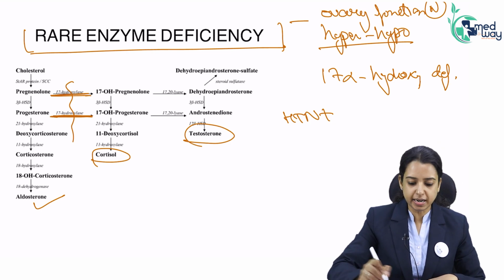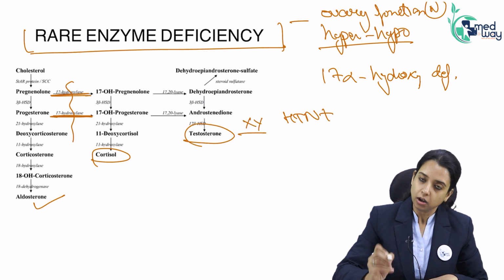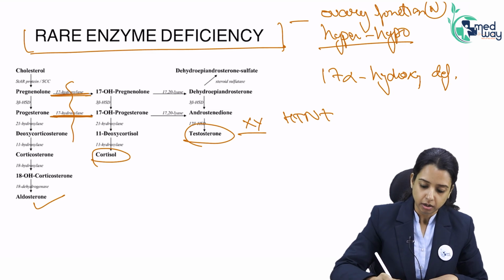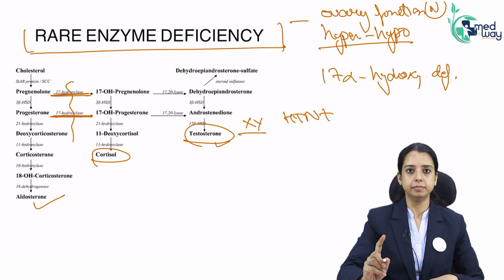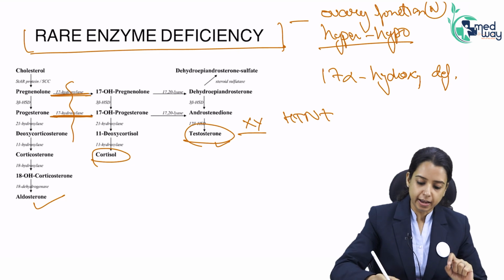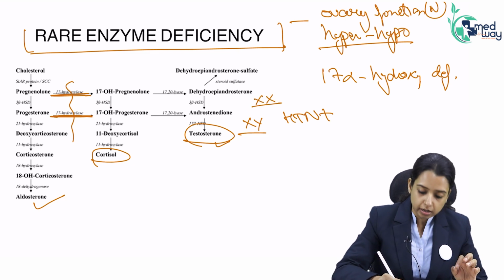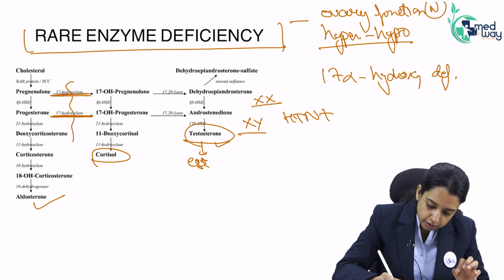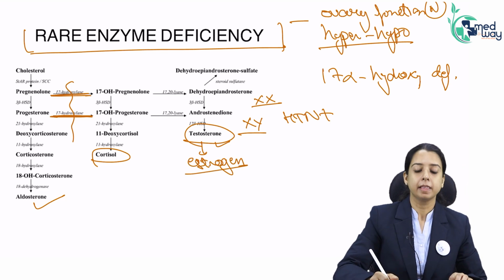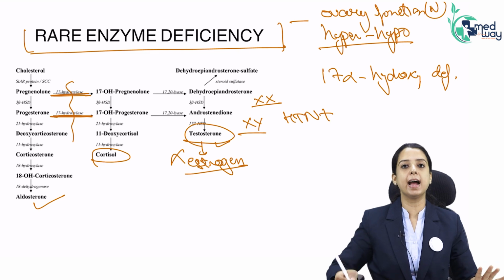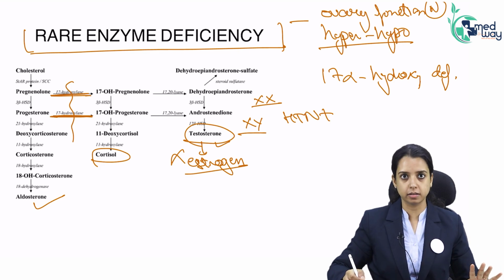No androgen, no testosterone. If it's XY, gonads are functioning normally, remember. So testosterone will not be there. Gonads are functioning. If it is XX, ovary is functioning, but estrogen is formed from testosterone. Estrogen is actually formed from testosterone only. So that will also not form. So any androgen, any steroid is not there in the body.